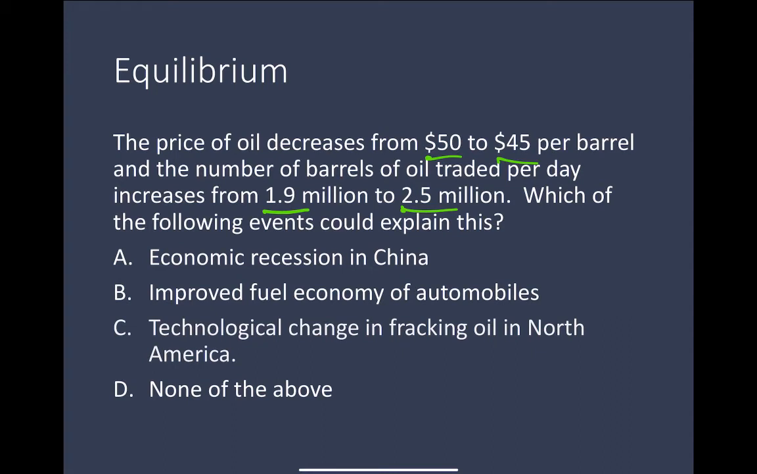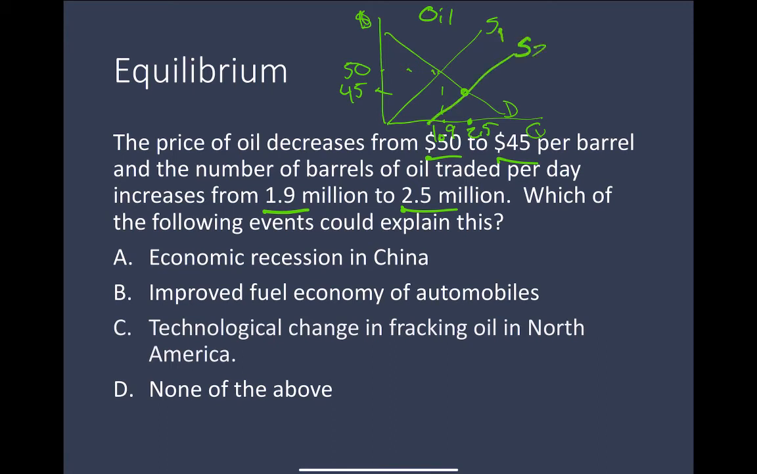Okay, we see here, let's go ahead and draw a graph. We've got supply and demand for oil. Here's our oil market. And originally we're at 50 and 1.9 million. And the event is going to cause the price to drop to 45 and the quantity to increase to 2.5 million. And so we're going to move to a point like right there. So for price to go down and quantity to increase, the only thing that could cause that is an increase in the supply. Okay, a change in demand is not going to bring that about.